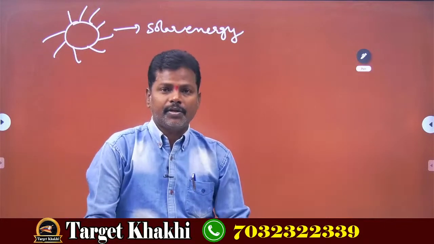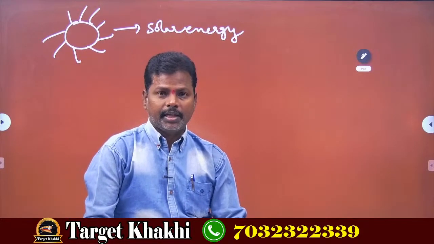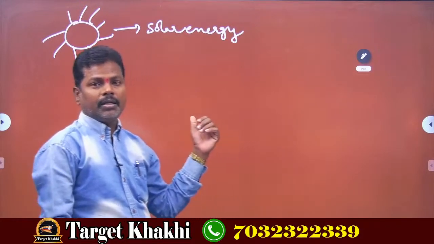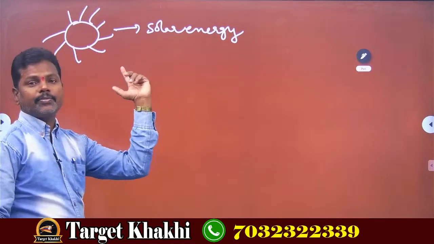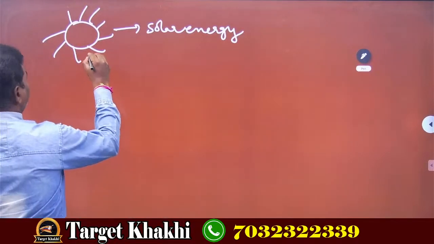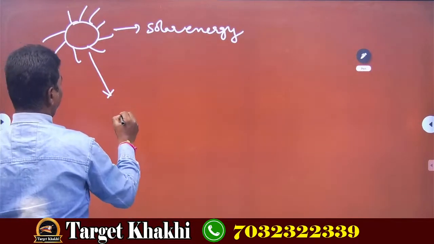The major source of energy in nature or in our total universe is nothing but solar energy. Solar energy comes from where? Sunlight. Sun.